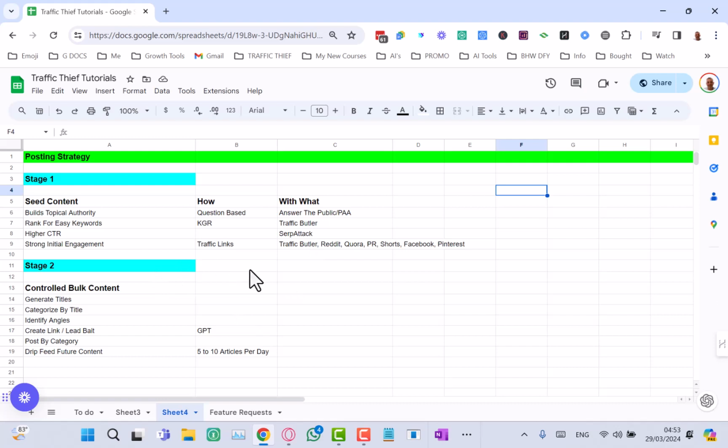Okay, and we want to have a strong initial engagement, not just from the SERP, but what we want to do is incorporate some real traffic. Now, there's multiple ways that we can do this. For example, in Traffic Butler, we now have a Reddit traffic ops tool. And what it will do is go and set Reddit based on your topic. And you can have some presets for your Reddit campaigns.